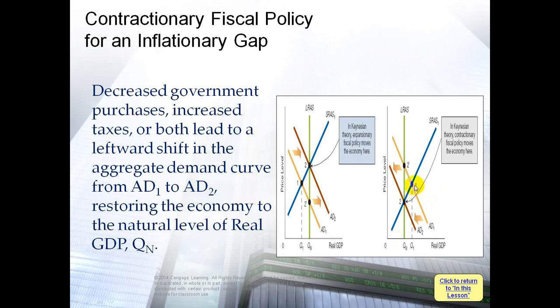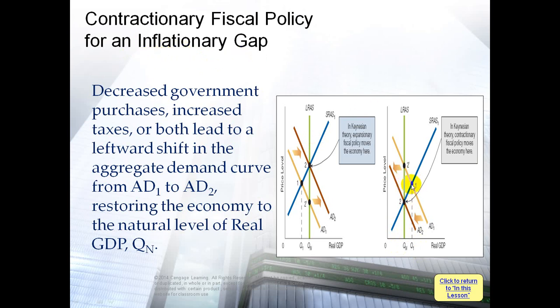So we are producing more than we should produce. This is the short run aggregate supply, and this is aggregate demand. The intersection is here. So we are at this point, while we should be here. So what problem is the economy in? It is an inflationary gap.